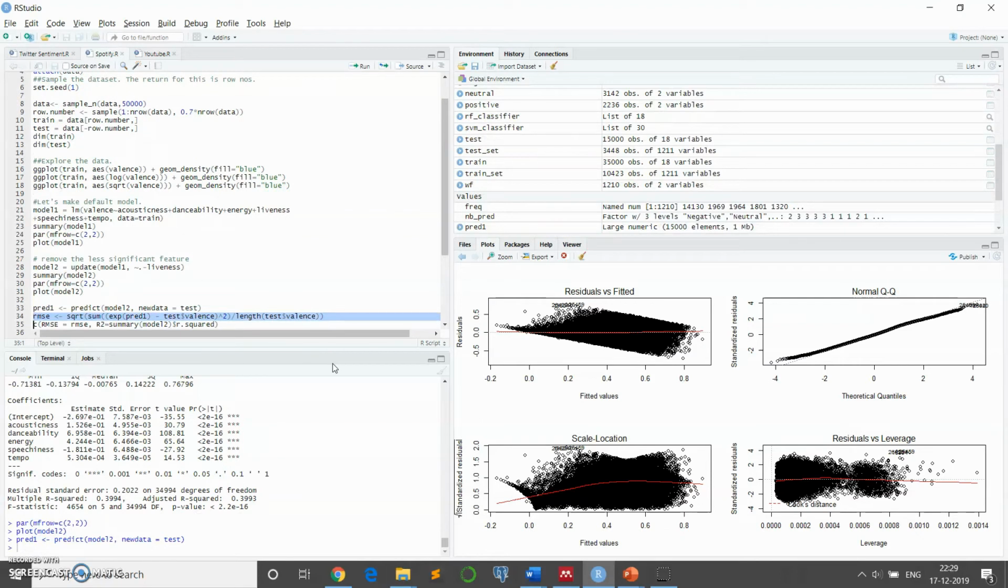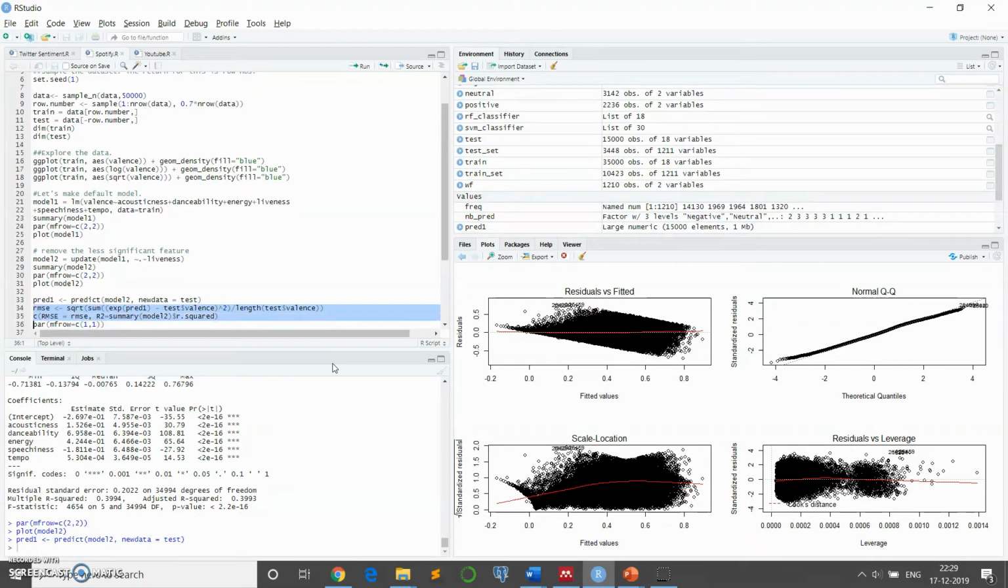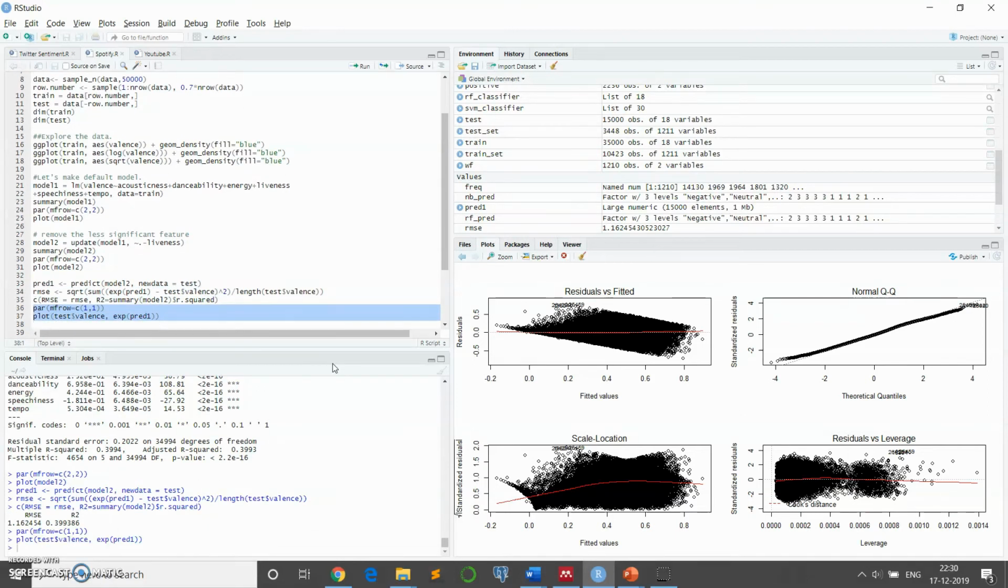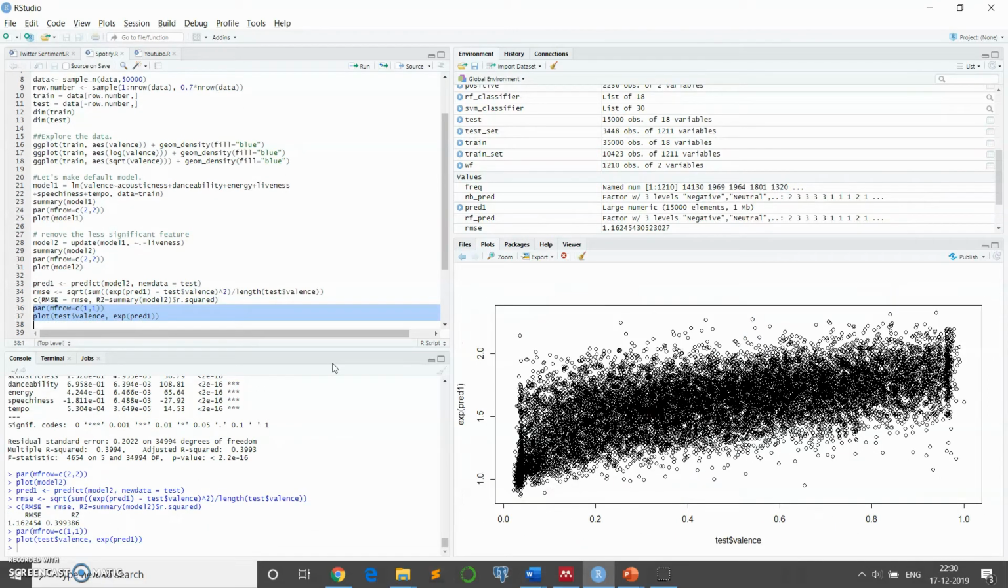We are going to evaluate the model with the help of root mean square error. We get a root mean square error of 1.16 and an R square of 0.39. We are going to plot our valence against the exponential of predictor 1, and we can see this kind of scatter plot over here.